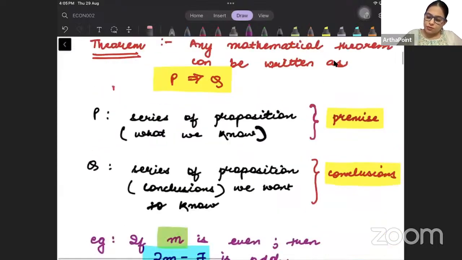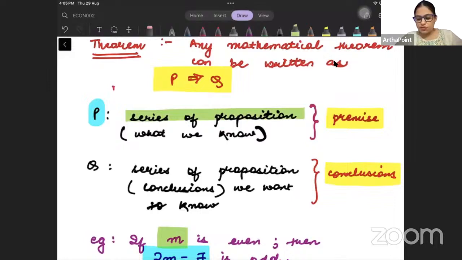So for example, what is P? P क्या है? Any series of proposition. हमने अभी पढ़ा हुआ है what is a proposition, right? So P is called as a premise. P को बोला जाता है premise, right? It is what we know.